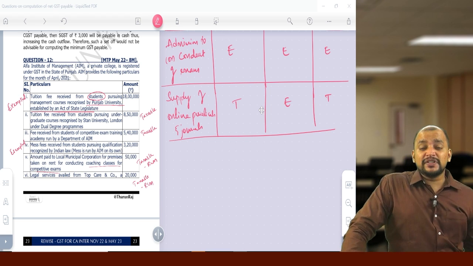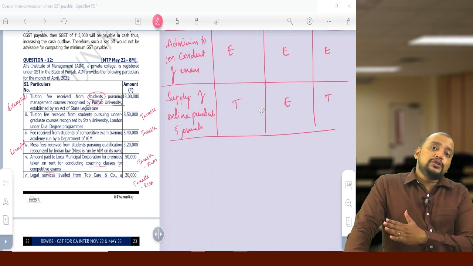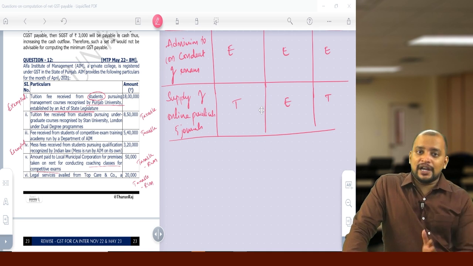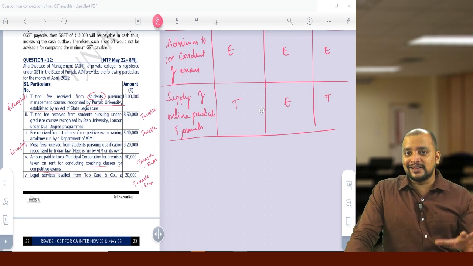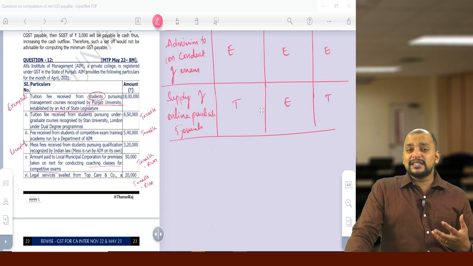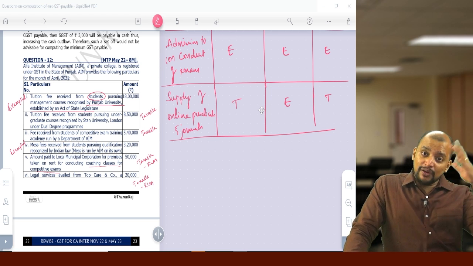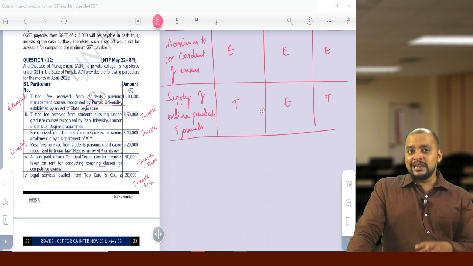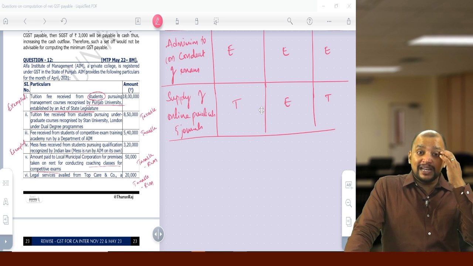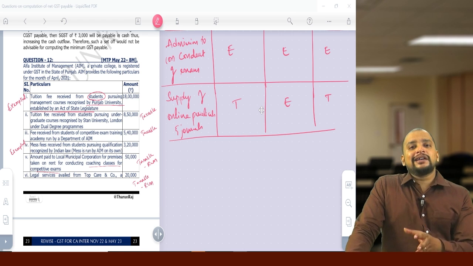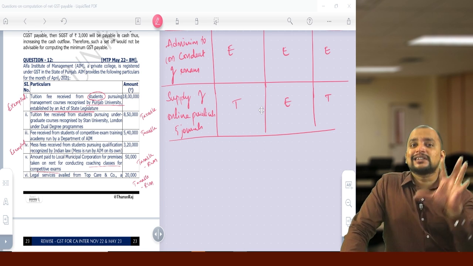Yes, if the month given in the question is before January 2022, then we can add that 5%, but usually that will not be tested in exam, because exams always focus on the updated provisions. They will not focus on the old provisions, so don't worry. If they give a question, it will pertain to 2022, and therefore we don't have to add 5%. Only the matched credit we can take.